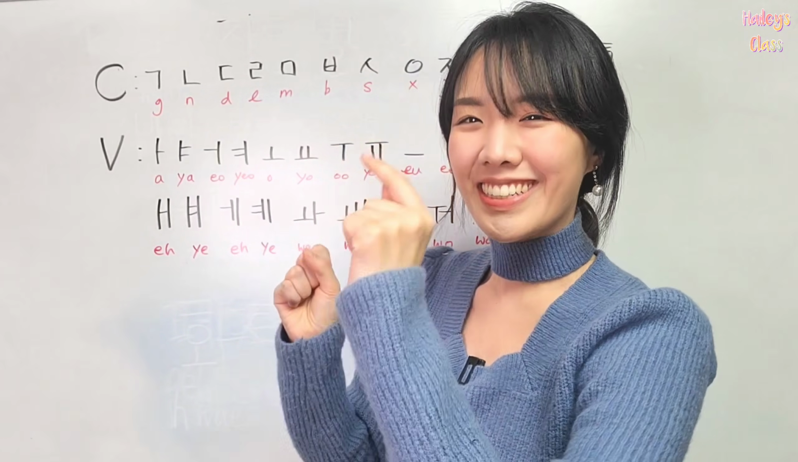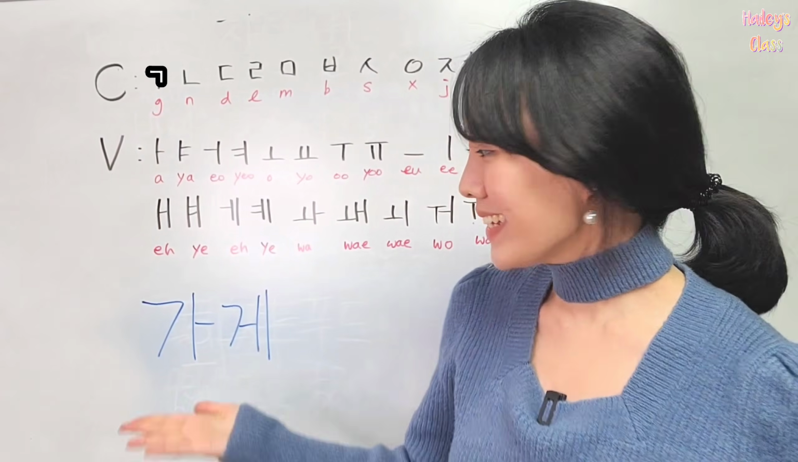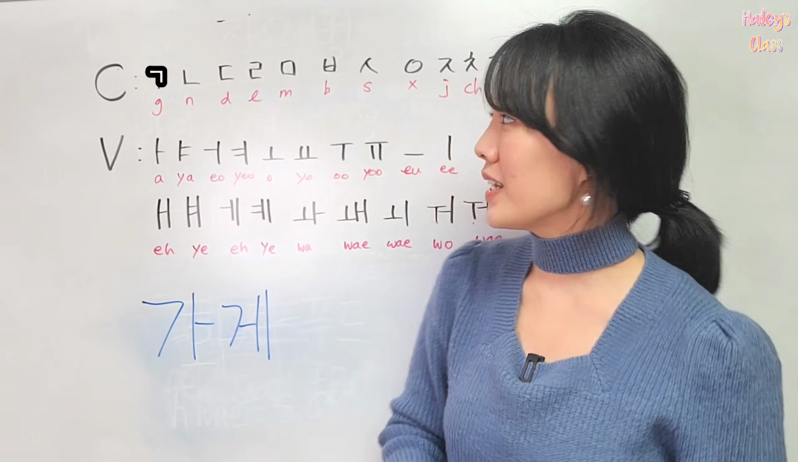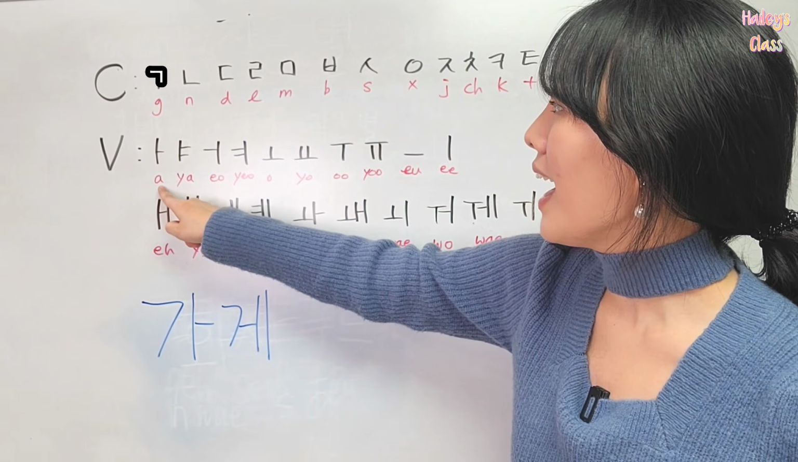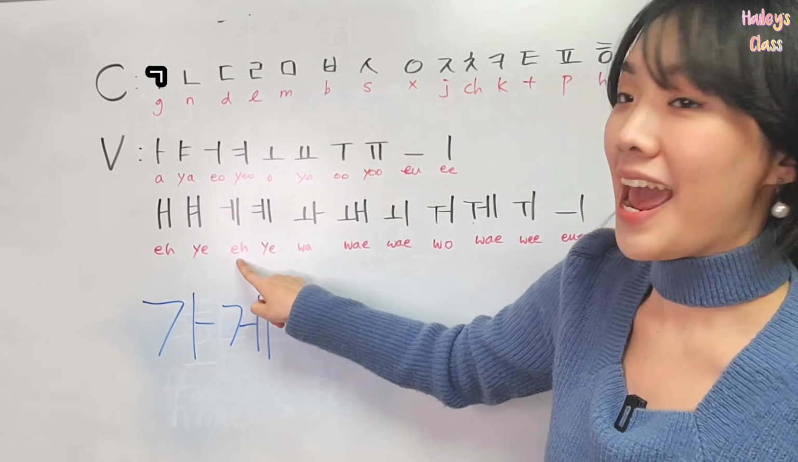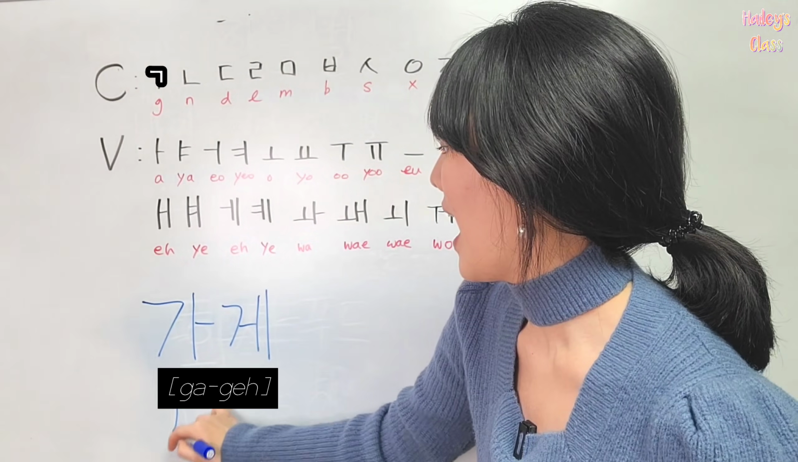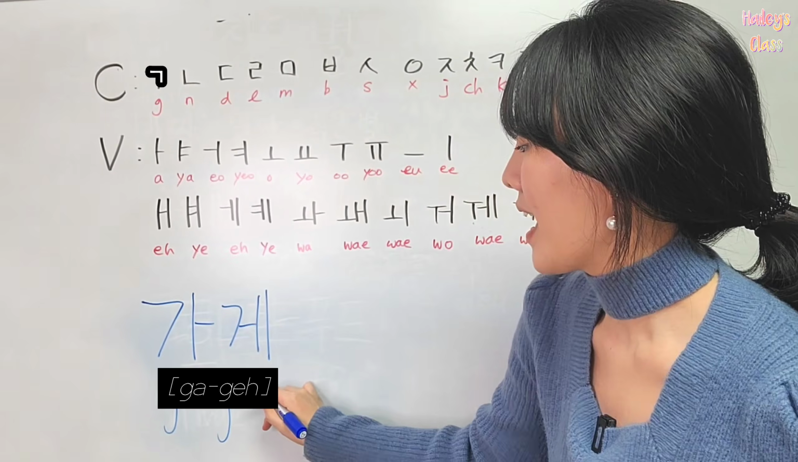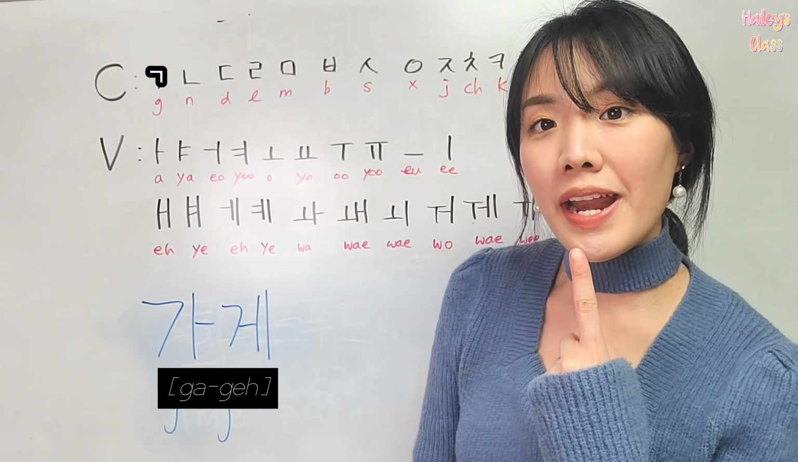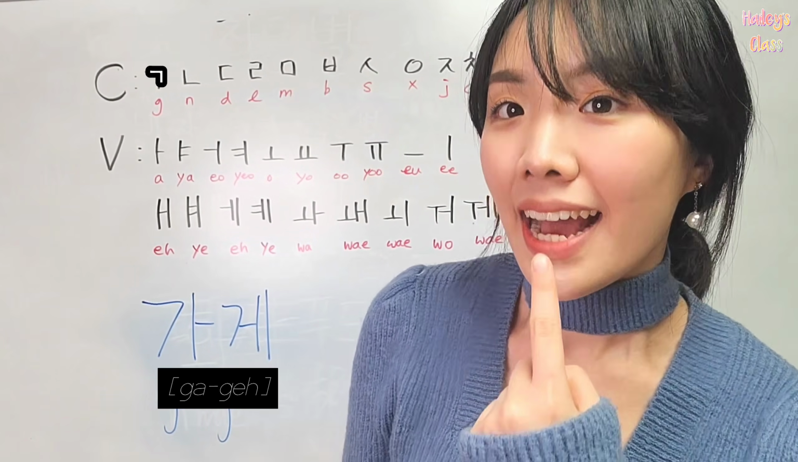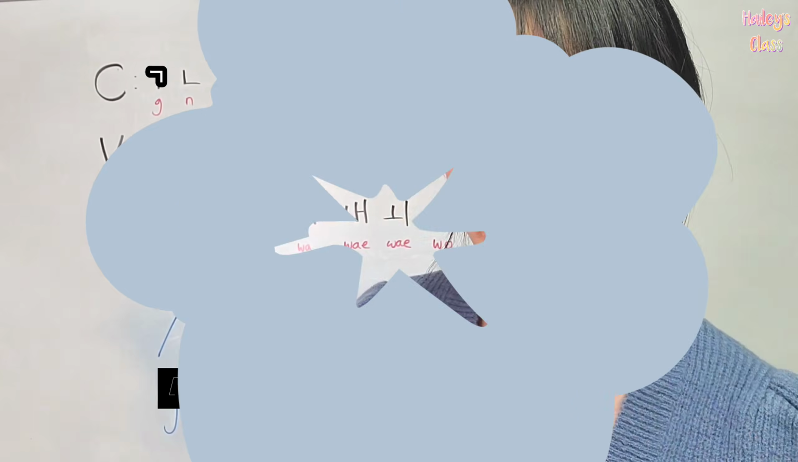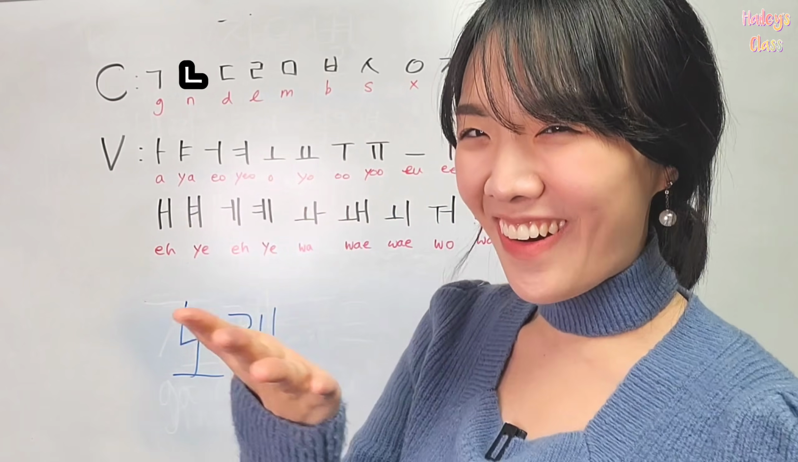And let's start. Door in Korean is this word. And how to read it is g, a, g, and e. So it's 가게. So 가게. So repeat after me. 가게, 가게.